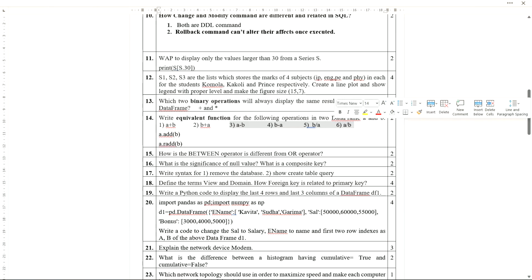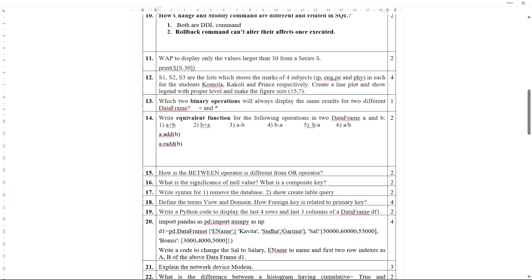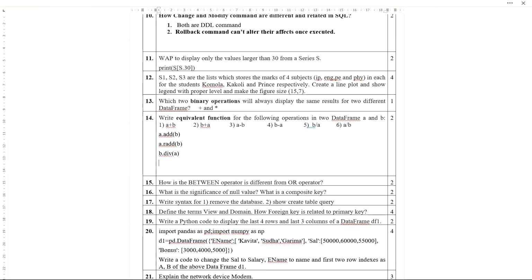I'm skipping this part. Sometimes I have seen students making mistakes in case of 5 and 6. Now in 5 you can clearly see it is B by A. So you can write B dot div, and in brackets you can write A. Or you can write A dot rdiv B. Either of these two, you need to write one. For which one? For this one.